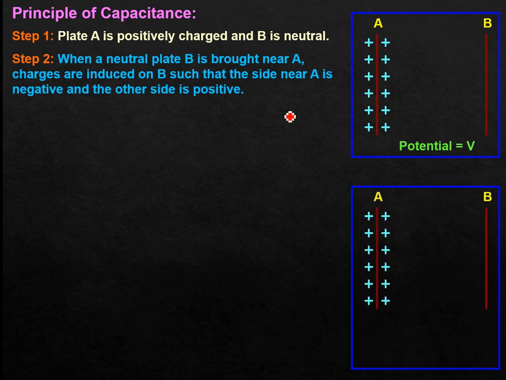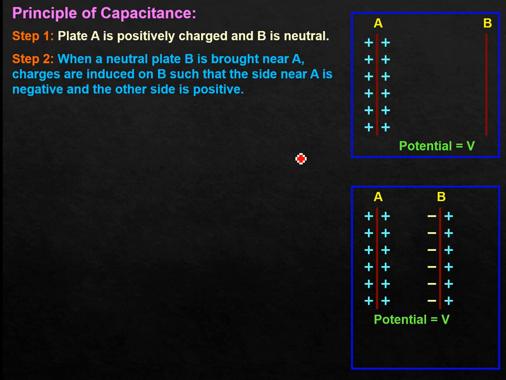So how can we understand this? When I bring this B plate nearer, only then is there scope for electrostatic induction. Because of electrostatic induction, since this is positive, negative charge will appear here as induced charge, and the same amount of positive charge at the farther end. So the potential is V only, because if we talk about net charge, the source charge was this, and because of this the potential was capital V. B was initially neutral.